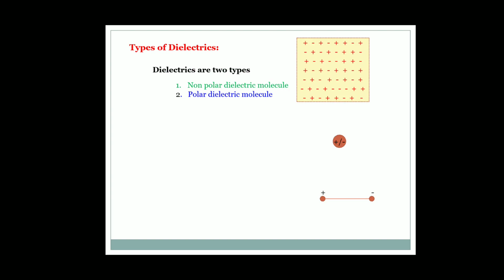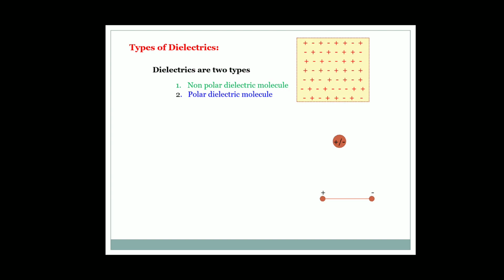Any atom constitutes a nucleus having positive charge and electrons revolving around the nucleus having negative charge. Molecules may have one atom, two atoms, or multiple atoms. In any molecule, there are a number of nuclei.